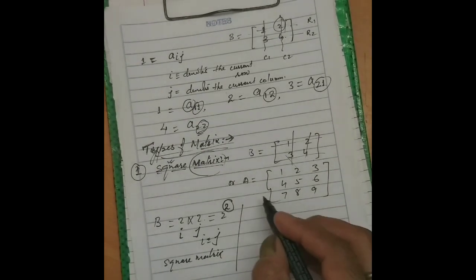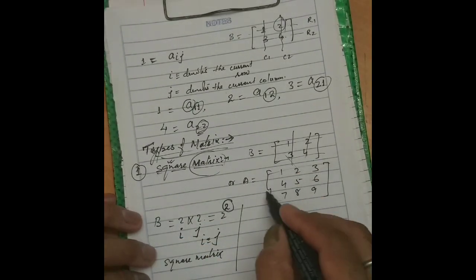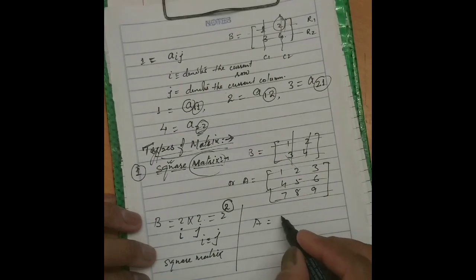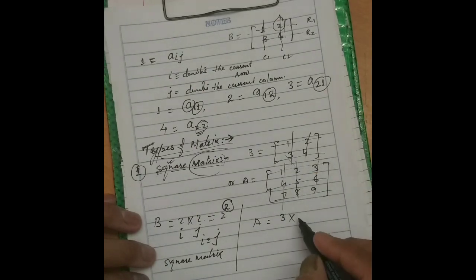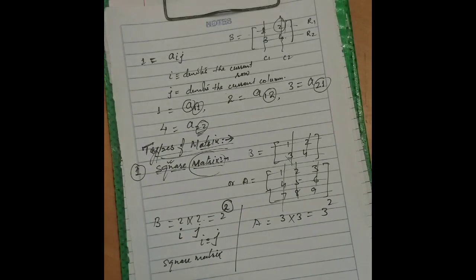Now in case of A, the number of rows is 3 and the number of columns is 3, so the order of matrix A is 3 into 3, which can also be written as 3 square.